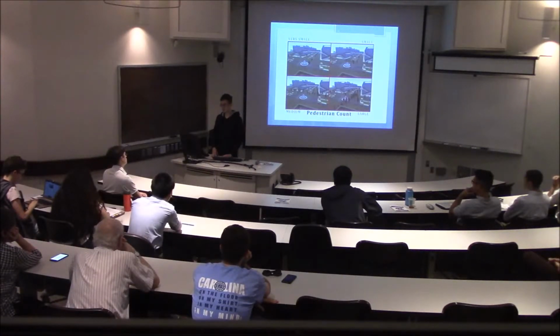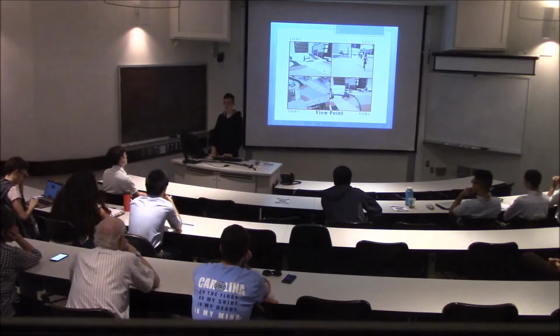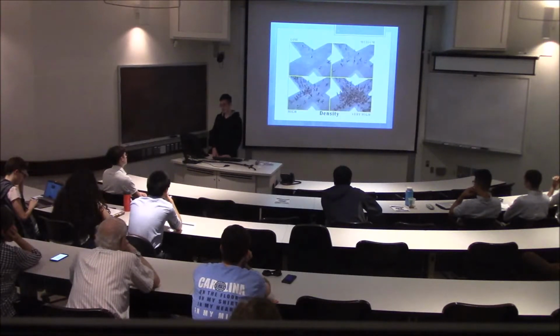For pedestrian count, you can see different pedestrian counts. For viewpoint, we have top view, front view, and very far away or very close. For density, we can make the people as dense as we want, or very sparse.